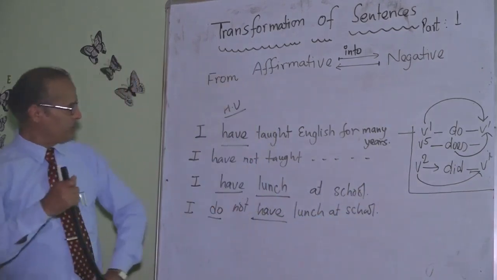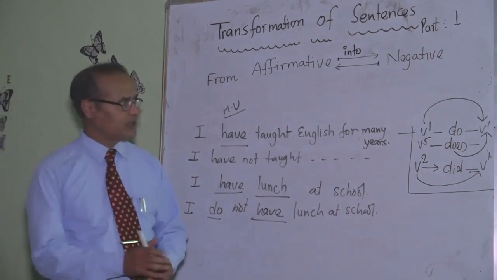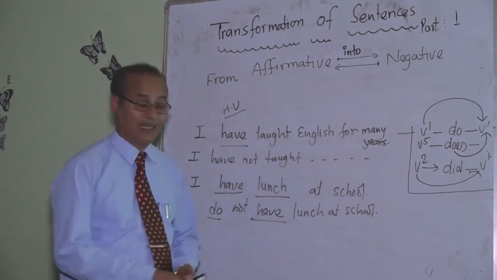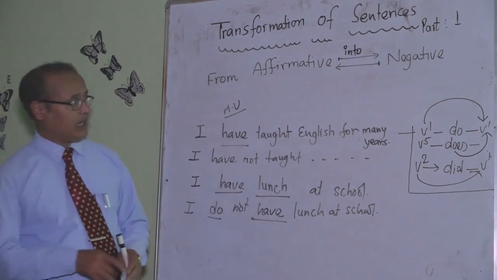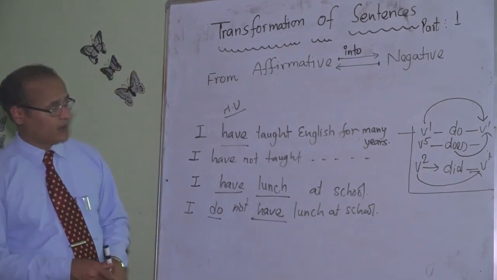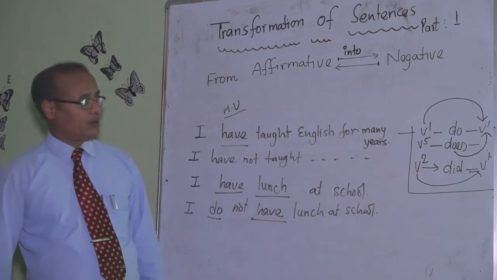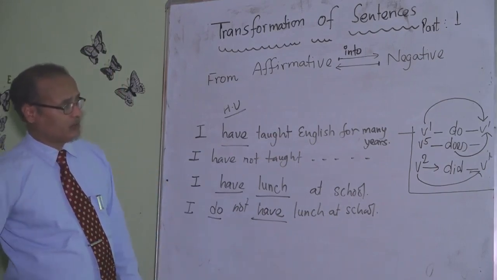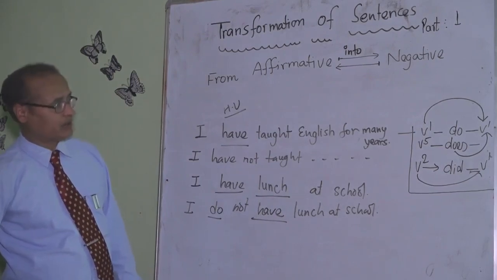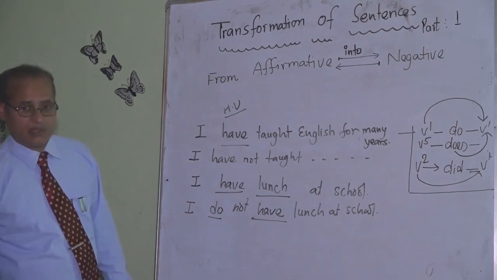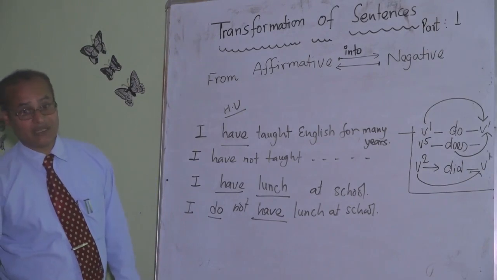So we have to be careful, especially while dealing with do, does, did, and have, has, had forms. Related to other auxiliaries, the modal auxiliaries: will, would, shall, should, can, could, may, might, must, ought to, need, dare, used to. They always have an action verb after them. So simply put not after them.